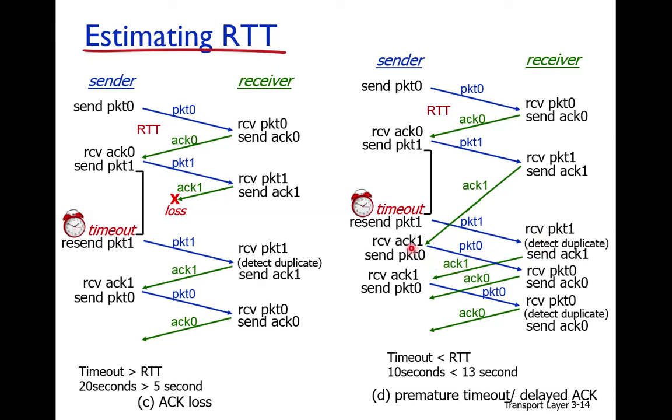When the first acknowledgement is received, the sender assumes it is for the recent packet 1, so the timeout is stopped and packet 0 is sent. When acknowledgement 1 is received again, this is a duplicate acknowledgement.